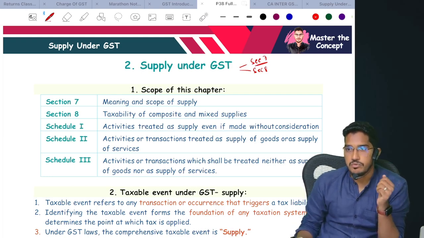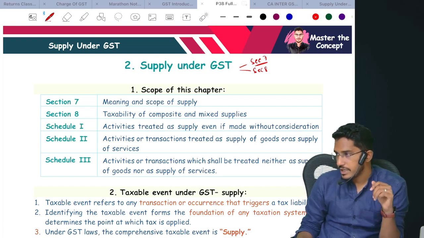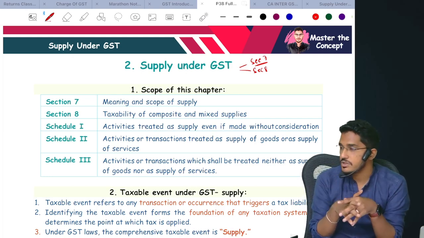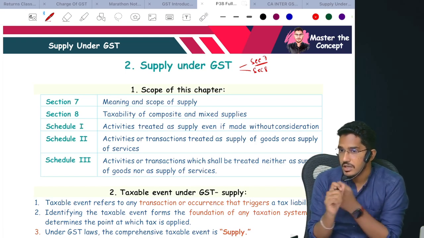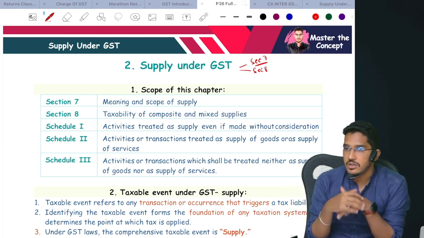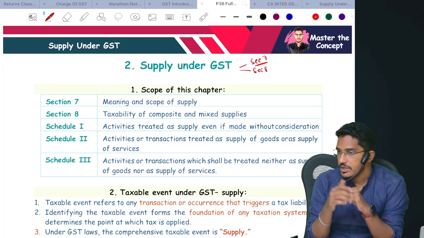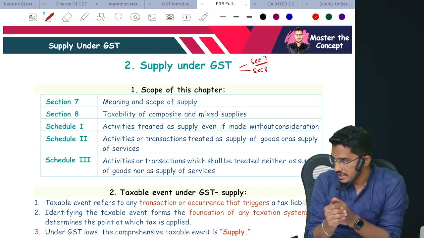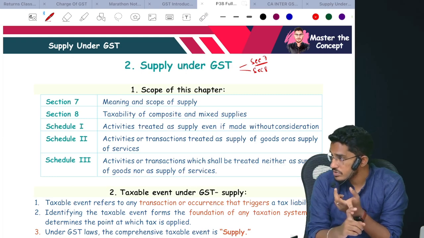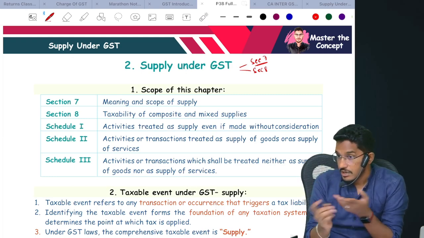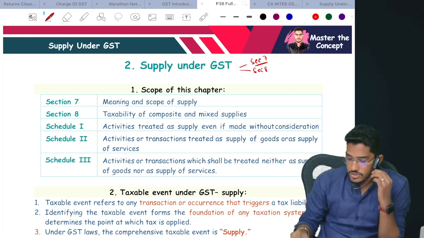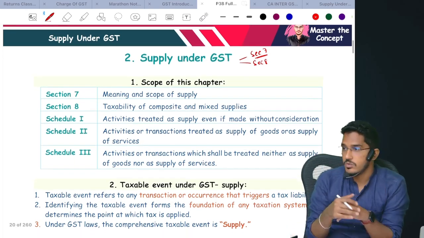So if you remember, before we go to section number 7 talking about supply, once again, let us have a recap of the definition of GST. Come on, tell me what is the definition of GST? The tax on supply of goods or services or both, except taxes on alcoholic liquor for human consumption. So first, before we can understand supply, it becomes necessary for us to understand what do you mean by goods, what do you mean by services. Why? Because before supply should come into picture, first there should be goods or services.